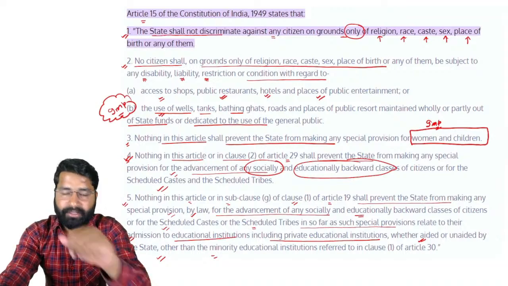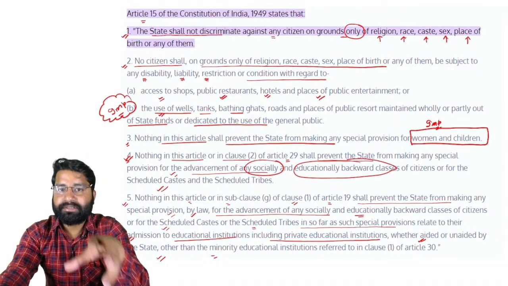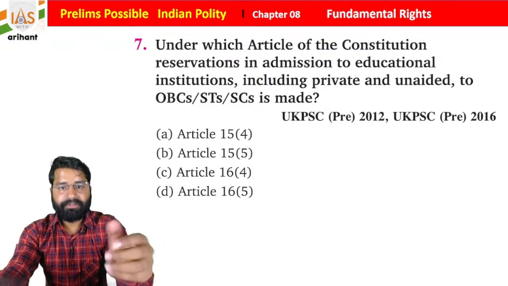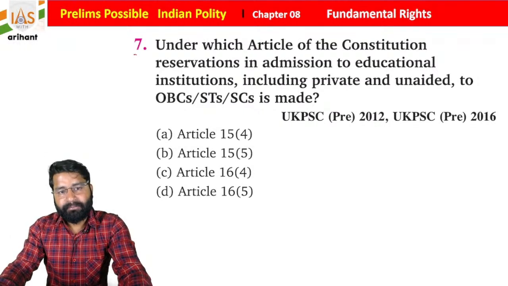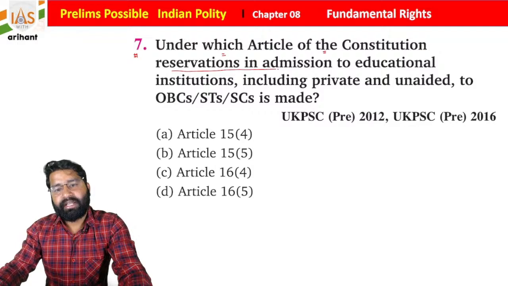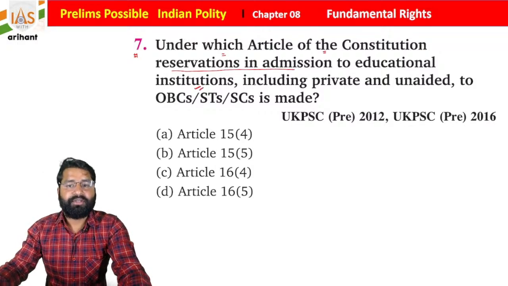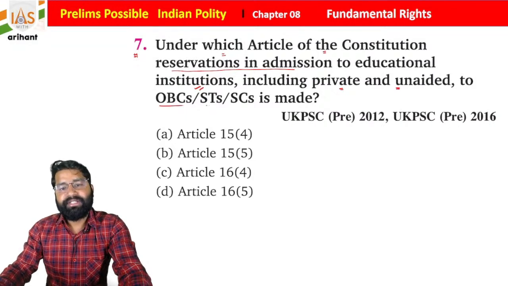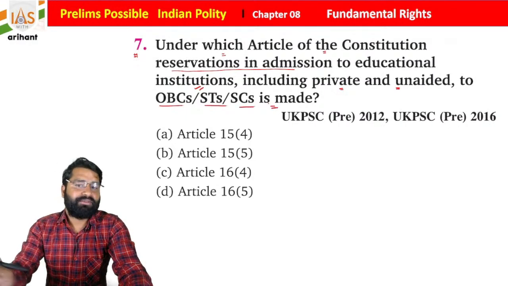I hope you understand it. So Article 15, we discussed its clauses also, and you will see these types of questions in your examination also. Now see the 7th question. Under which article of the Indian Constitution is reservation in admission to educational institutions, including private and unaided, to OBC, SC, ST made?